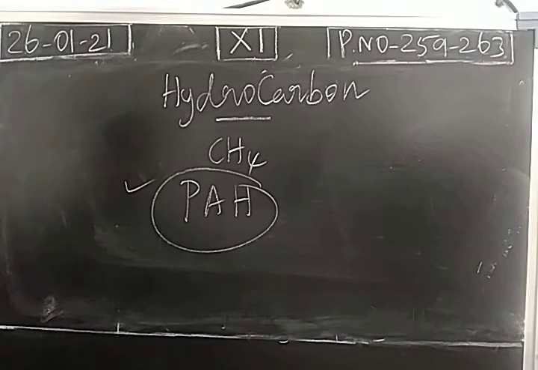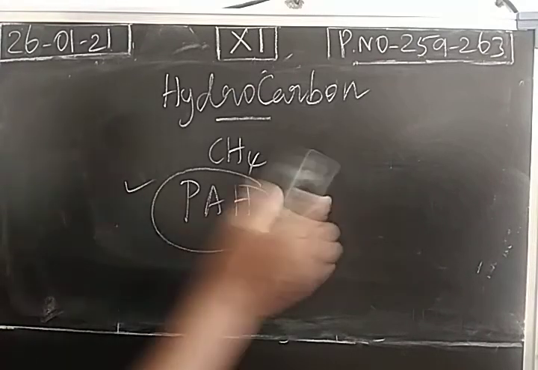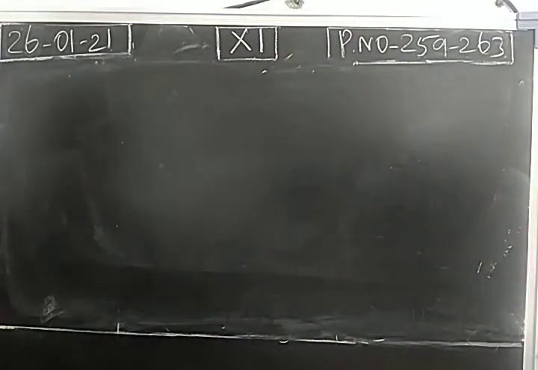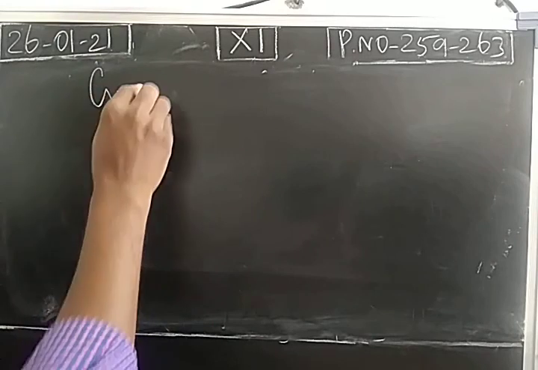So oxides of sulfur, oxides of nitrogen, oxides of carbon and hydrocarbons are the gaseous pollutants. And these gaseous molecules will lead to global warming also. So these gases are called greenhouse gases.